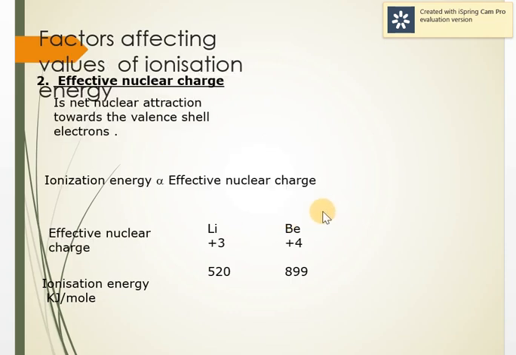The next is effective nuclear charge. Now that is directly proportional. It means greater the charge on the nucleus, greater will be the ionization energy. So more the charge, you can see here +3, +4. So +4 means more nuclear charge, so more will be the ionization energy.